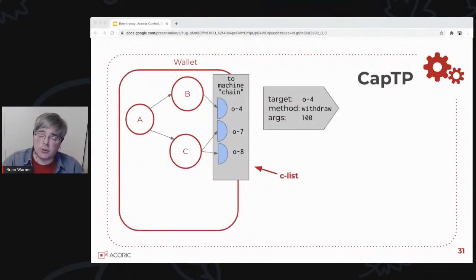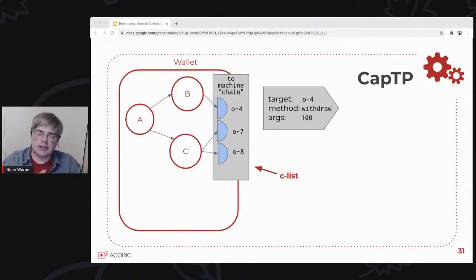Now, behind the scenes, what's really happening here is that B doesn't have access to the object, the purse, on the chain. Obviously, that's a different computer entirely. But it has access to this special proxy that we call a presence. And when B sends a message to this proxy, the target is looked up in a table called the C-list, the capability list. All the details of this message are going to be serialized. We're going to keep track of who the target is, what the method name is that we're sending, and what the arguments are, and it gets bundled into this data structure.